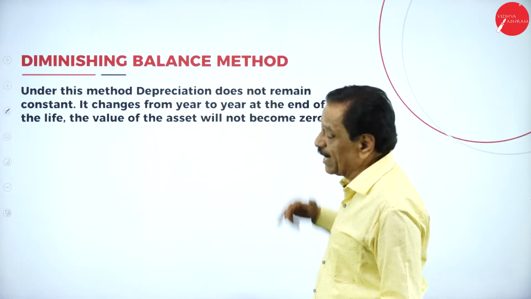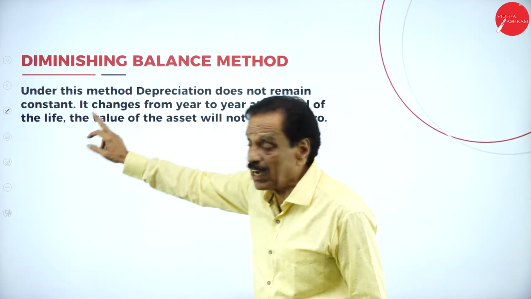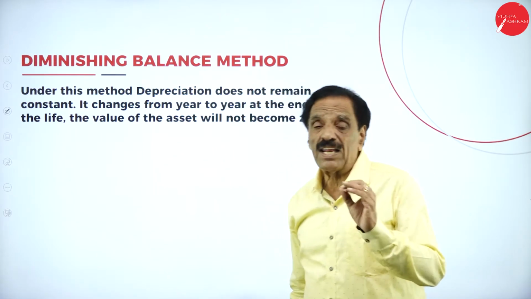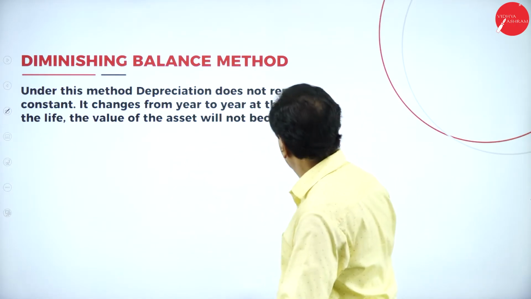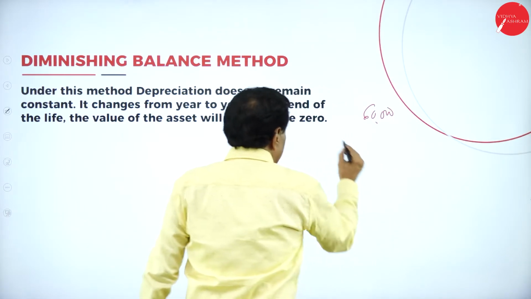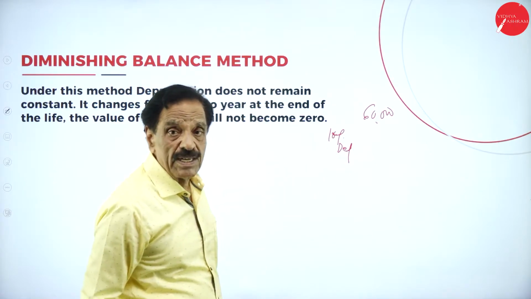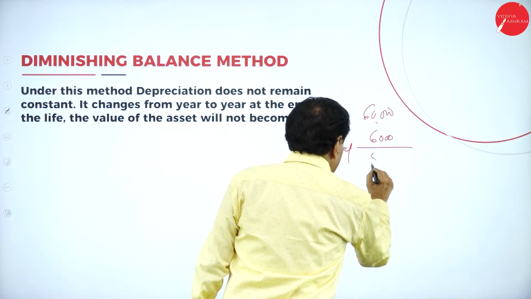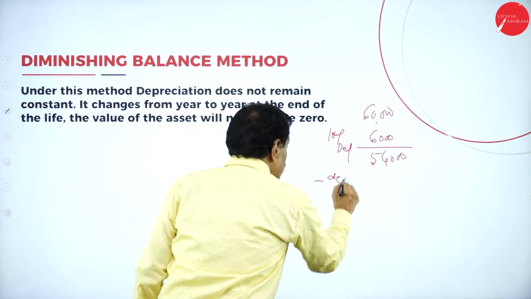Here, diminishing balance method. Under this method, depreciation does not remain constant. It changes from year to year. At the end of the life, the value of the asset will not become zero. It goes on changing. I will give you an example. If the cost of the machinery is 60,000, with 10% depreciation, 10% of 60,000 is 6,000. Today's value is 54,000.